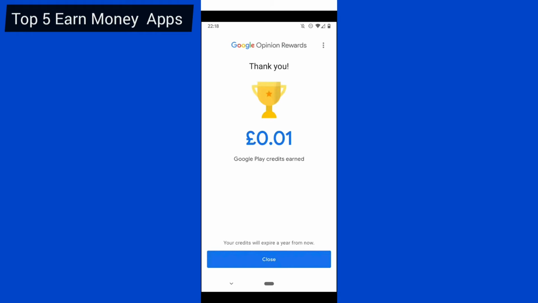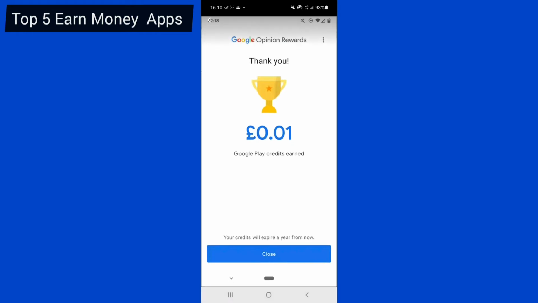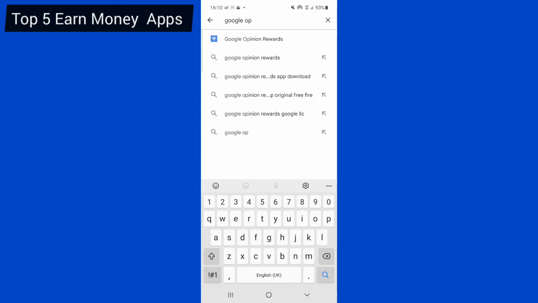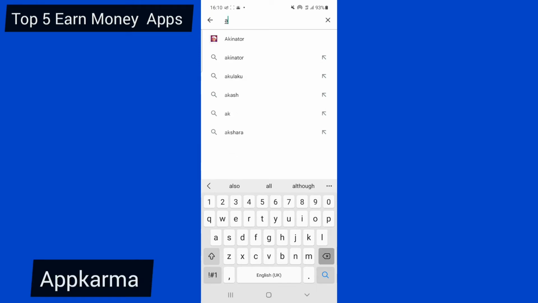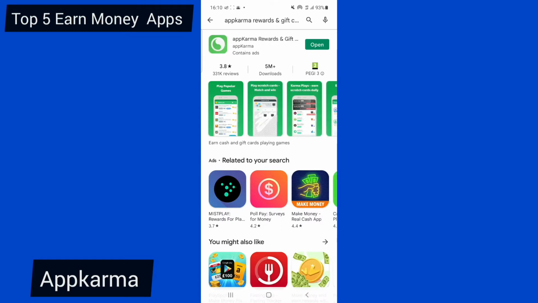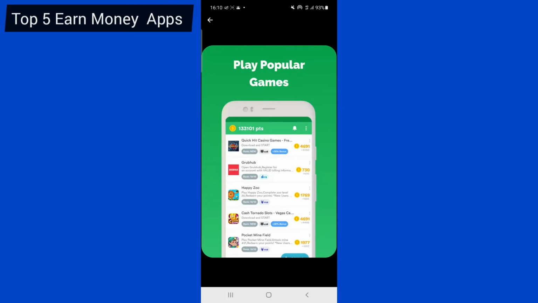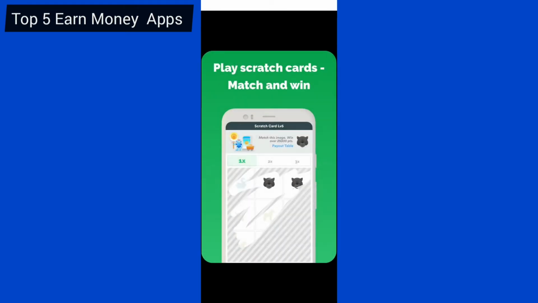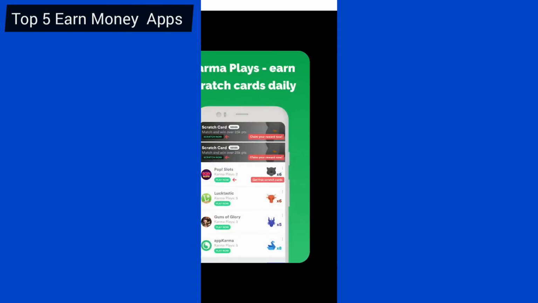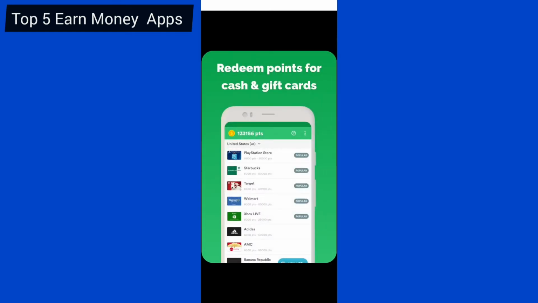So we are going to move to the second application that you can use to make money. Let us search for the application, which is called AppKarma. AppKarma is a very simple app that allows people like you and me to make money online for free. How AppKarma works: you can answer questions, you can install applications, and you get paid for doing that. As you can see, when you install an application, you get paid. Answer a question, you get paid, and you have daily free points that you get anytime you log in on AppKarma. You are getting paid for just doing that. That is the thing you need to know.